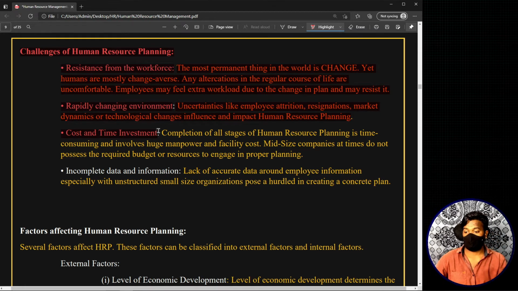For example, if you are a very big multinational company and you don't have too much time, that means you are constantly engaging in different projects or different activities. Now you are going to take up a different project.